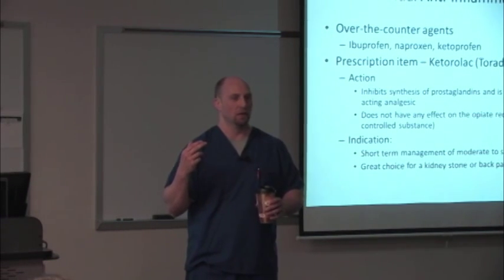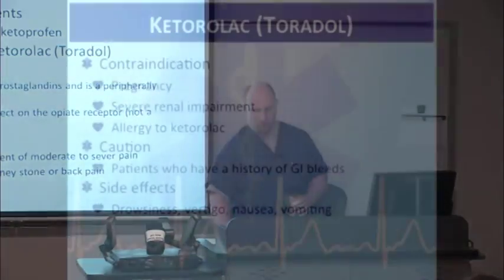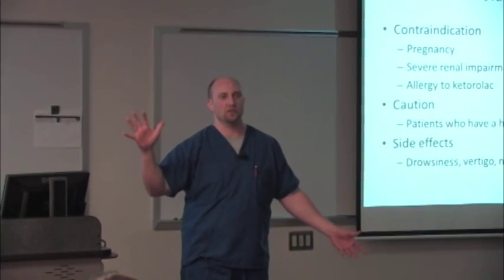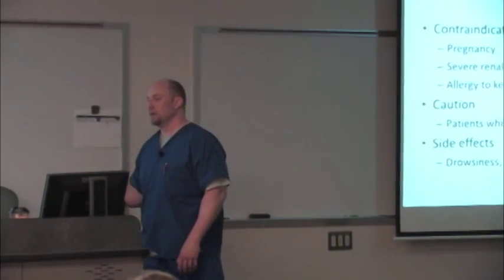All right? Because it only works in your CNS, you're not going to see the side effects associated with peripherally acting drugs, like GI bleeding. Ketorolac, look at this. Patients with a history of GI bleed, use caution. If you use it for longer than 5 days, your risk of GI bleed goes way up. So in the hospital, we always have an automatic stop time of 5 days. You can't take it more than 5 days, because your GI bleed risk goes way up and the benefits of using the medication don't outweigh the risks.